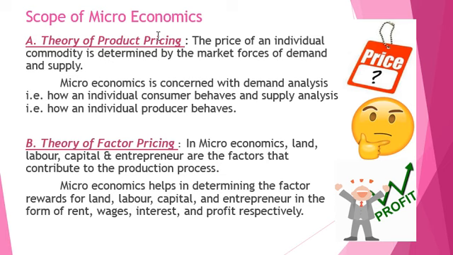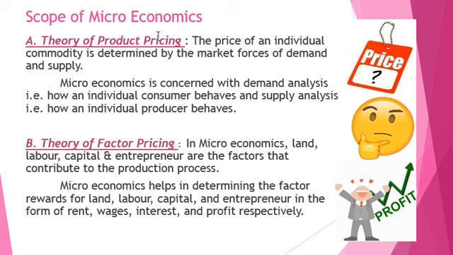Now, here again I'll continue. Microeconomics is concerned with demand analysis, that is how an individual consumer behaves, and supply analysis, that is how an individual producer behaves. This is really very simple. There are two people that we are supposed to take care of.